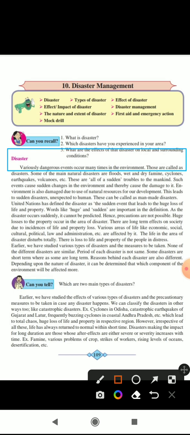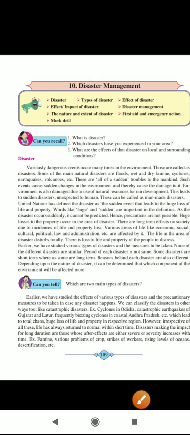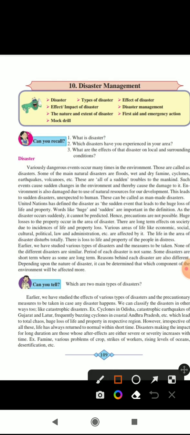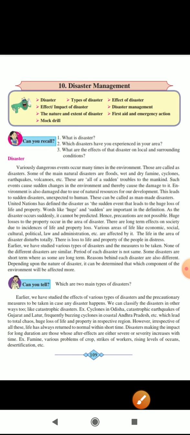Now, the next point: some of the main natural disasters are floods, wet and dry famine, cyclones, earthquakes, volcanoes, etc. Some of the natural disasters we are going to see here are floods, wet and dry famines, cyclones, earthquakes, as well as volcanoes. These are all sudden troubles to mankind.